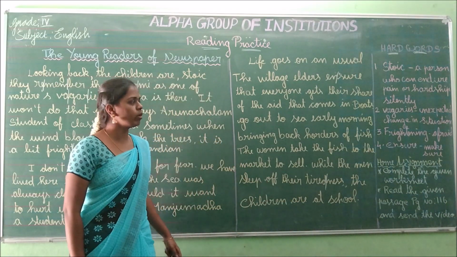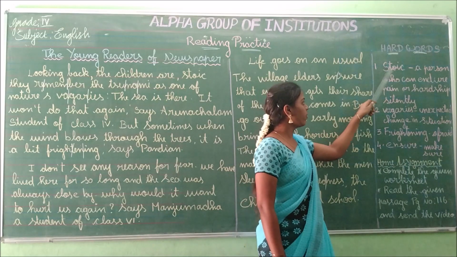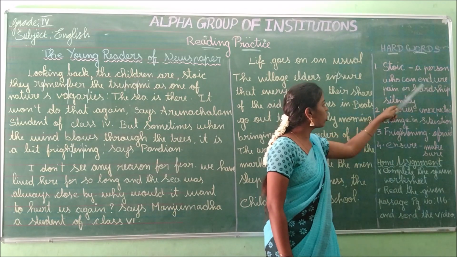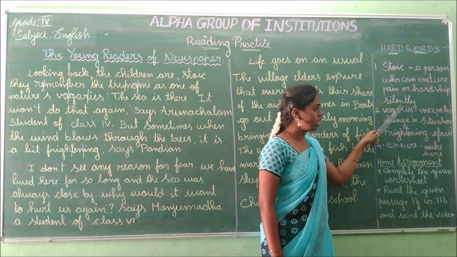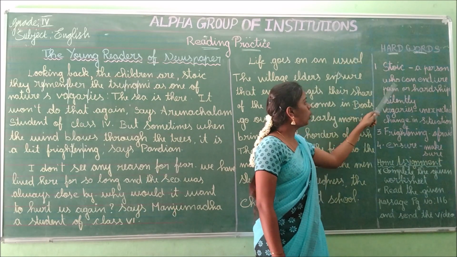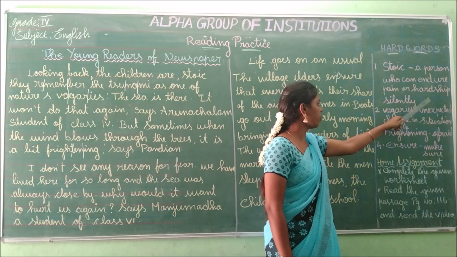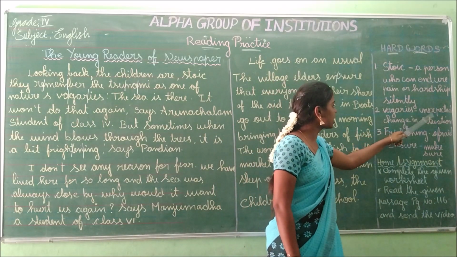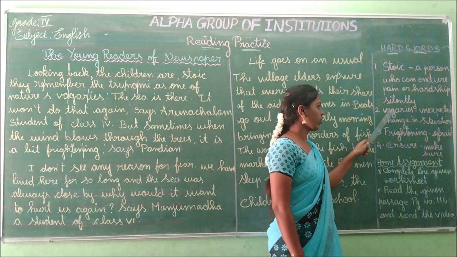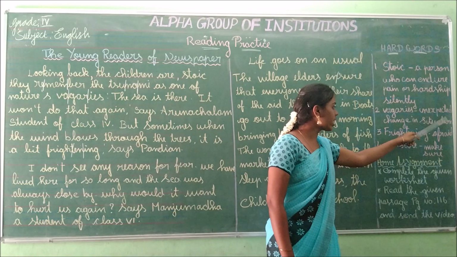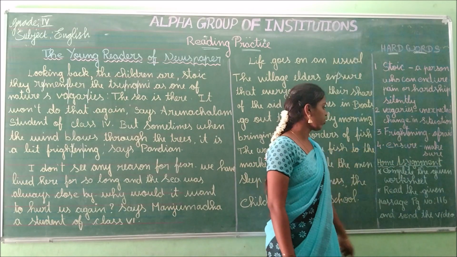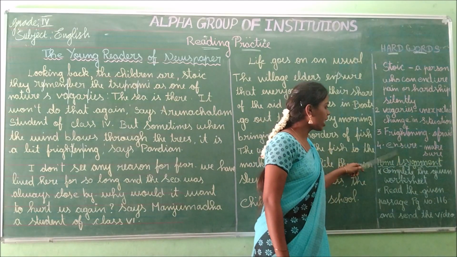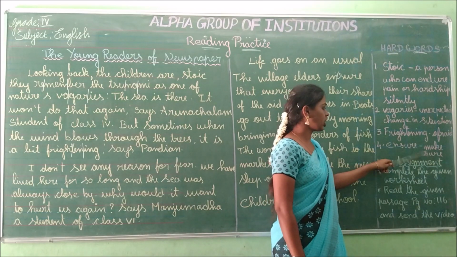Before going to the explanation, we will see the hard words with their meanings. First one is stoic. The meaning of stoic is a person who can endure pain or hardship silently. Second one is vagaries. Vagaries means unexpected change in situation. Third one is frightening. Frightening means afraid. Last one is ensure. Ensure means make sure.